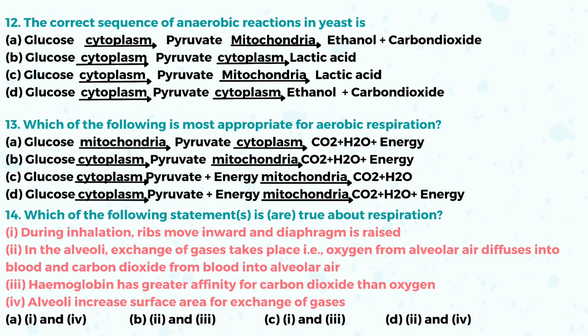Option D is the right answer, since it is aerobic respiration. Glycolysis of glucose takes place in the cytoplasm, and it is converted into pyruvate plus energy, and finally in the mitochondria complete breakdown takes place, forming carbon dioxide, water plus energy.